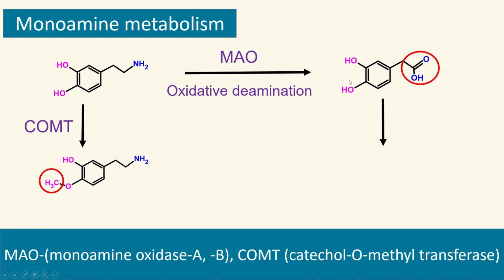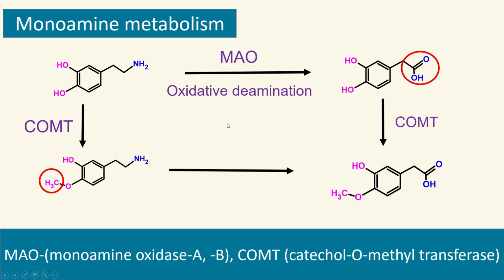And then further, this also undergoes methyltransferase, produces this one, and then this also undergoes MAO oxidation, oxidative deamination. So this process of metabolic reactions terminates those catecholamine types of neurotransmitters. This process applies to all three monoamine types: dopamine, norepinephrine, and also epinephrine.